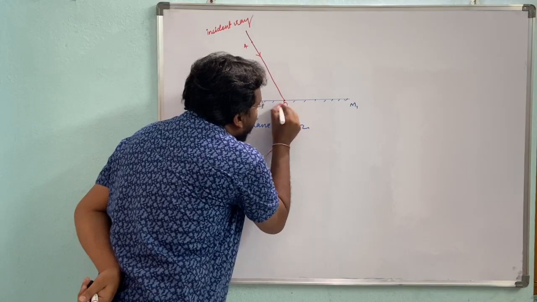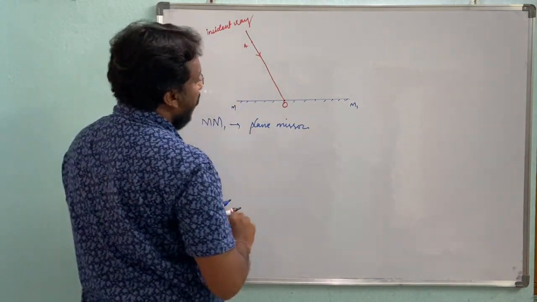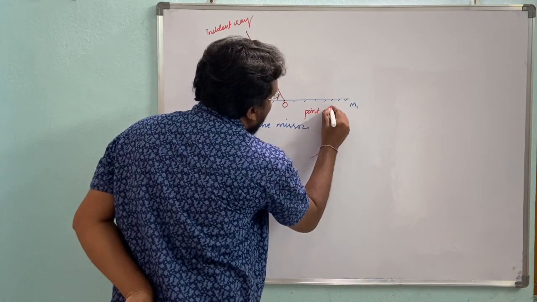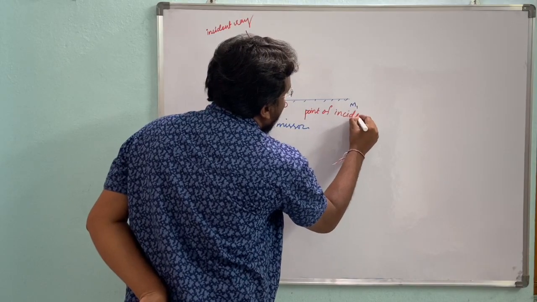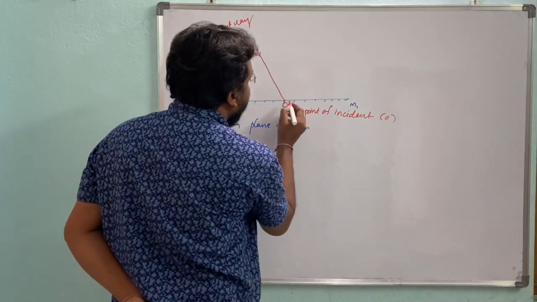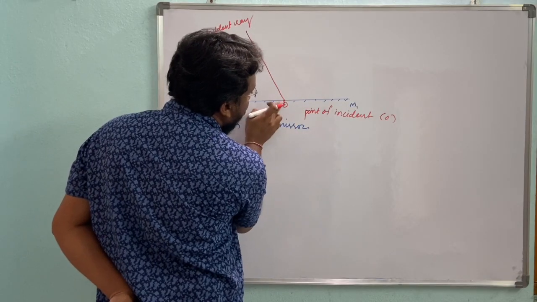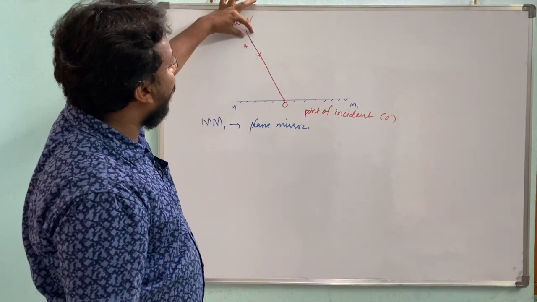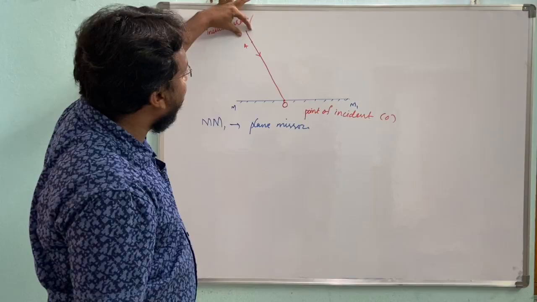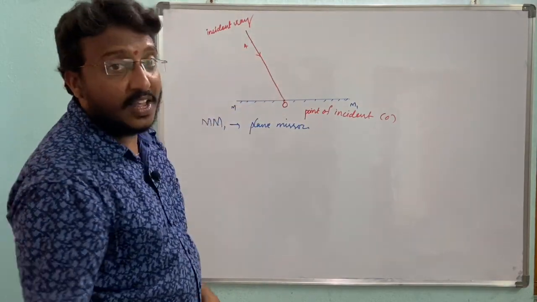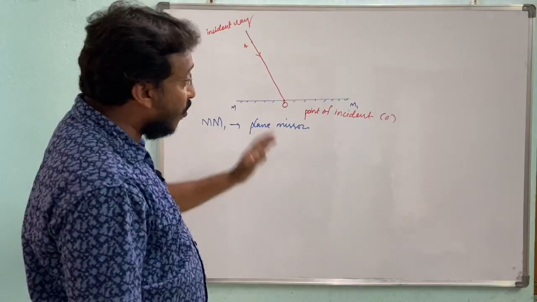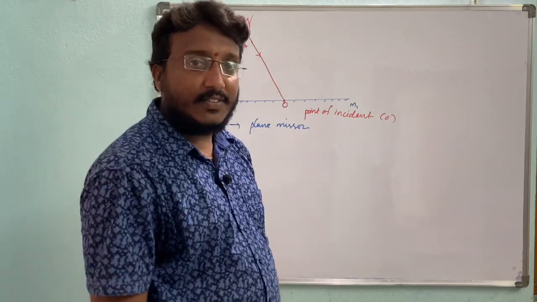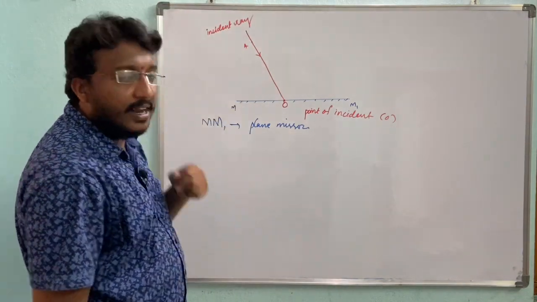This is called the point of incident, designated with O. Point of incident means the point at which the incident ray strikes the mirror. That point is called the point of incident. Incident ray, point of incident.